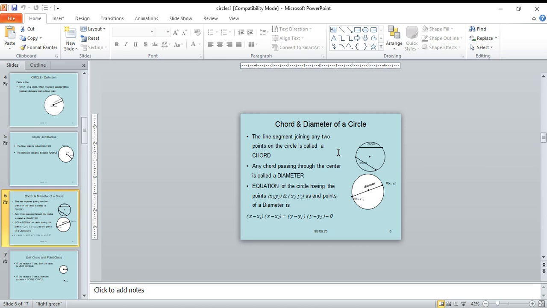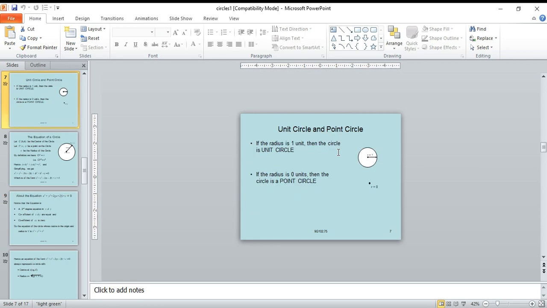Equation of the circle using the endpoints formula: (x minus x1) into (x minus x2) plus (y minus y1) into (y minus y2) equal to 0.